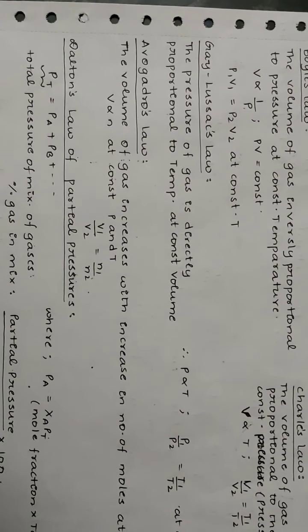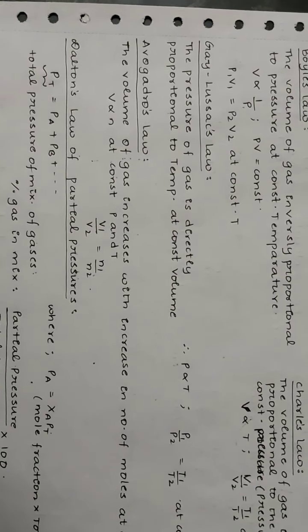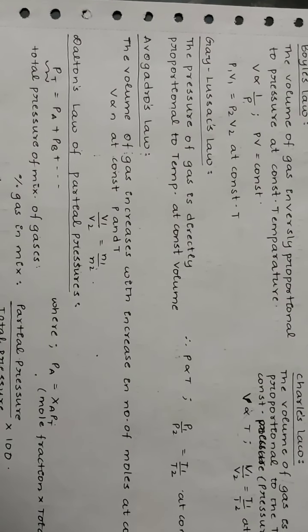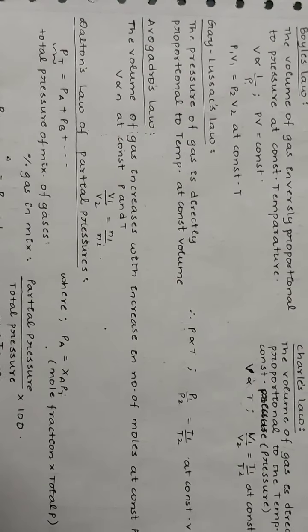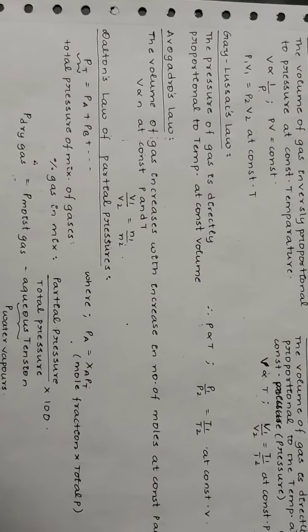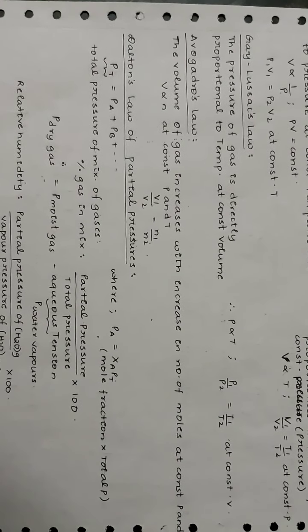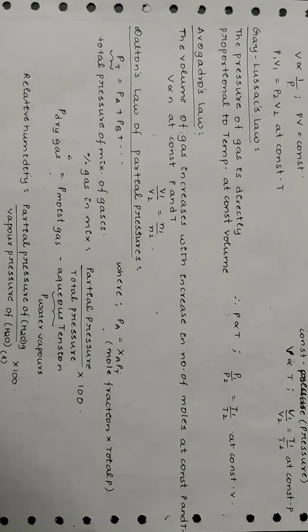Gay-Lussac's law: the pressure of a gas is directly proportional to the temperature at constant volume. P is directly proportional to T at constant volume. Avogadro's law: the volume of gas increases with increase in number of moles at constant pressure and temperature. V is directly proportional to the number of moles at constant pressure and temperature. That is, V1 by V2 is n1 by n2.